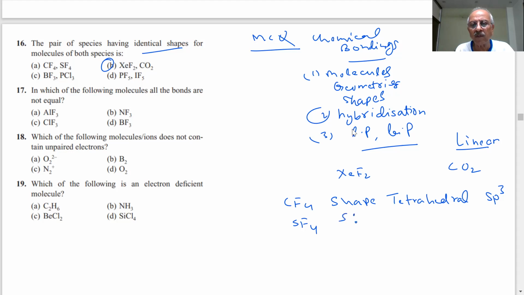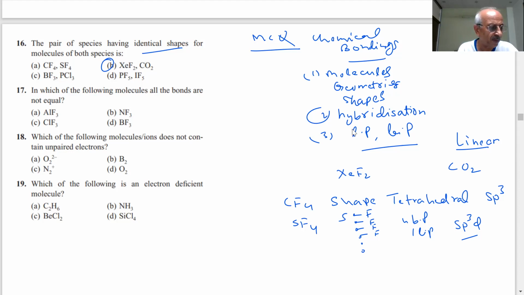Sulfur has 6 electrons: 4 bond pairs and 1 lone pair, so sp3d. So this has a seesaw shape, different. That is how we learn all these things when we start drawing for other molecules, what type of shapes they will have. PF5, IF5: you can try to draw the shapes of all these molecules and the hybridization of each of them. Every molecule is important, anything can be asked.